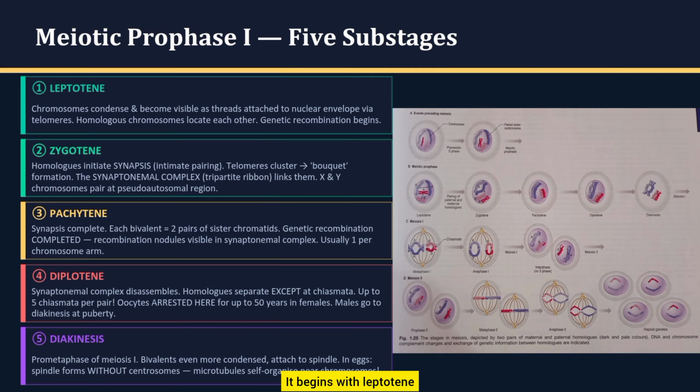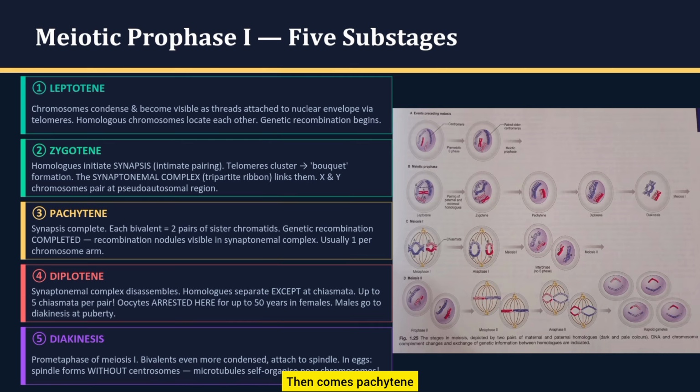It begins with leptotene, where chromosomes start condensing and become visible as thin threads, while homologous chromosomes begin to search for each other. Next is zygotene, where these homologous chromosomes pair up in a process called synapsis, forming a tight alignment with the help of a structure known as the synaptonemal complex.